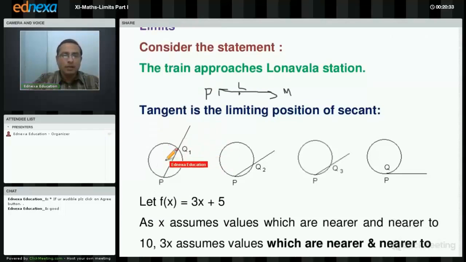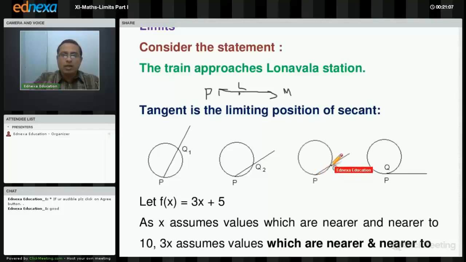I'll explain this. See, PQ1 is a secant, right? Now, as the point Q approaches P along the curve, what can be said? See the second diagram. This is the next position of the point Q, which is Q2. See, Q is approaching P along the curve only. Still, PQ2 here is a secant. The next position of the point Q is Q3. So PQ3 is again a secant.